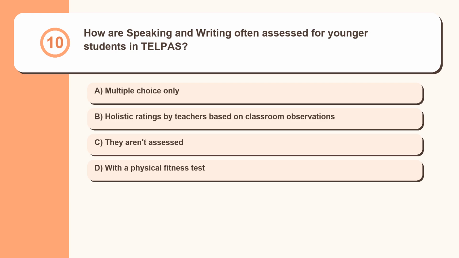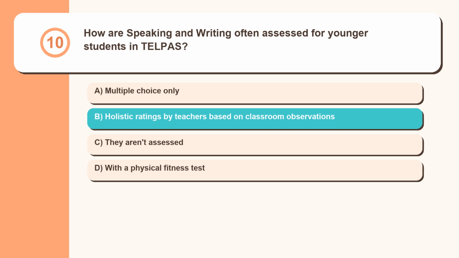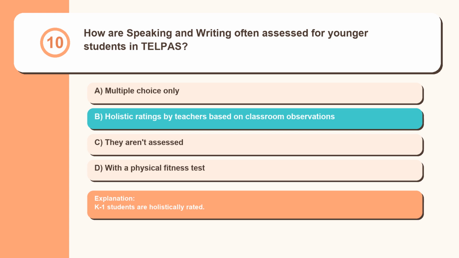Question 10. How are speaking and writing often assessed for younger students in TELPAS? Multiple choice only. Holistic ratings by teachers based on classroom observations. They aren't assessed with a physical fitness test. K-1 students are holistically rated.